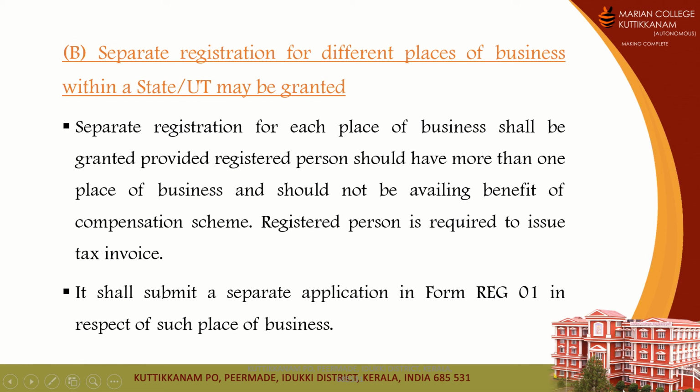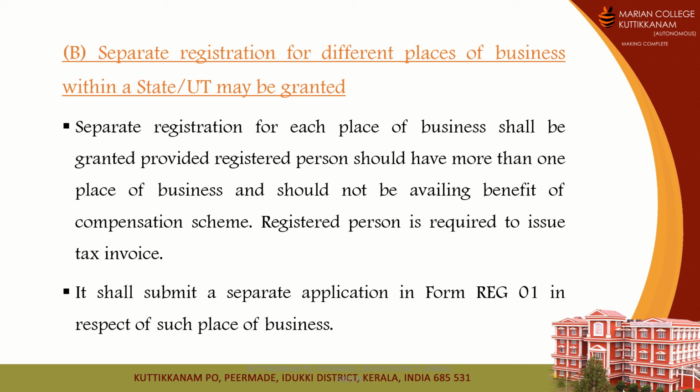Then the second condition is that he should not be availing the benefit of the composition scheme. I hope you remember the composition scheme, which we discussed in the first module. And the third condition is that the registered person is required to issue a tax invoice. If all these three conditions are satisfied, that particular business entity can go for separate registration. They will be granted separate registration.